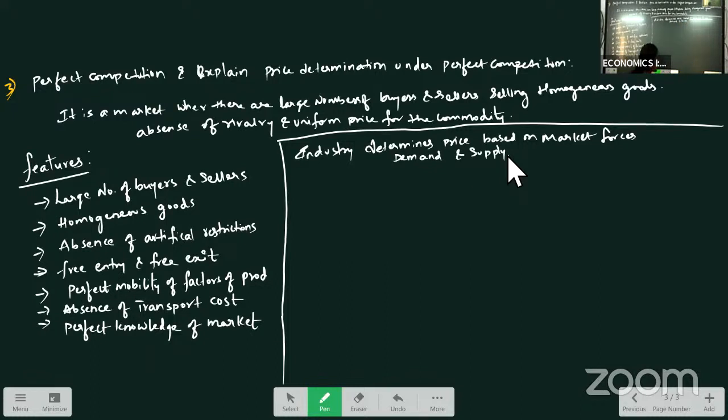Because many sellers are there, individual firm cannot decide the price. Only industry will decide the price based on demand and supply. So we will explain that one here.